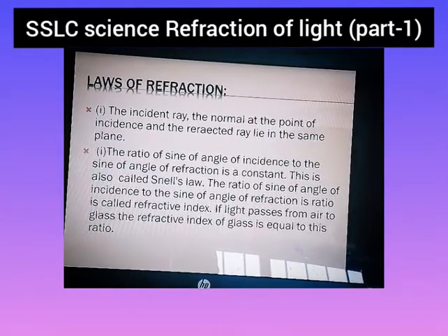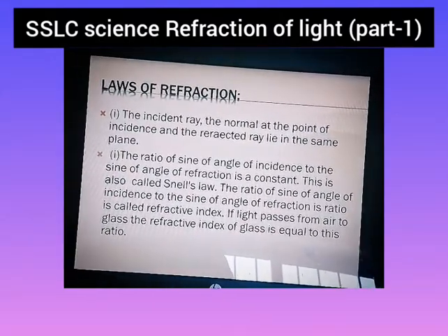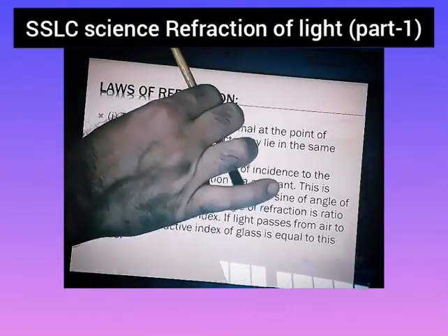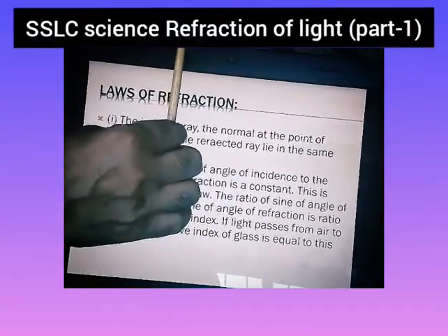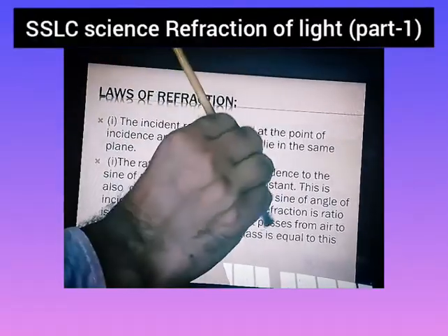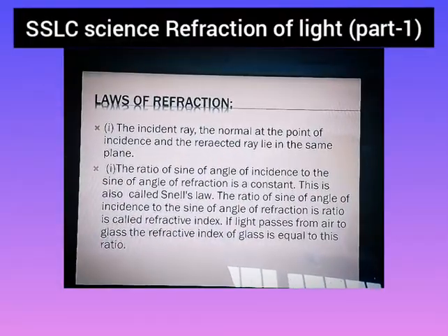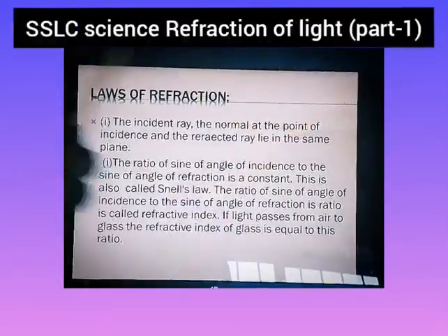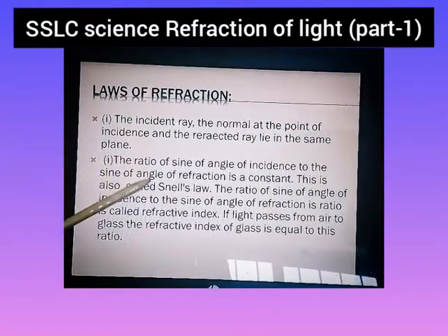Here, if the light is incident like this, and there is a normal like this, and the angle of refraction will be like this, so at that time, what will happen? All the three will come in this plane only. That is the first law of refraction.